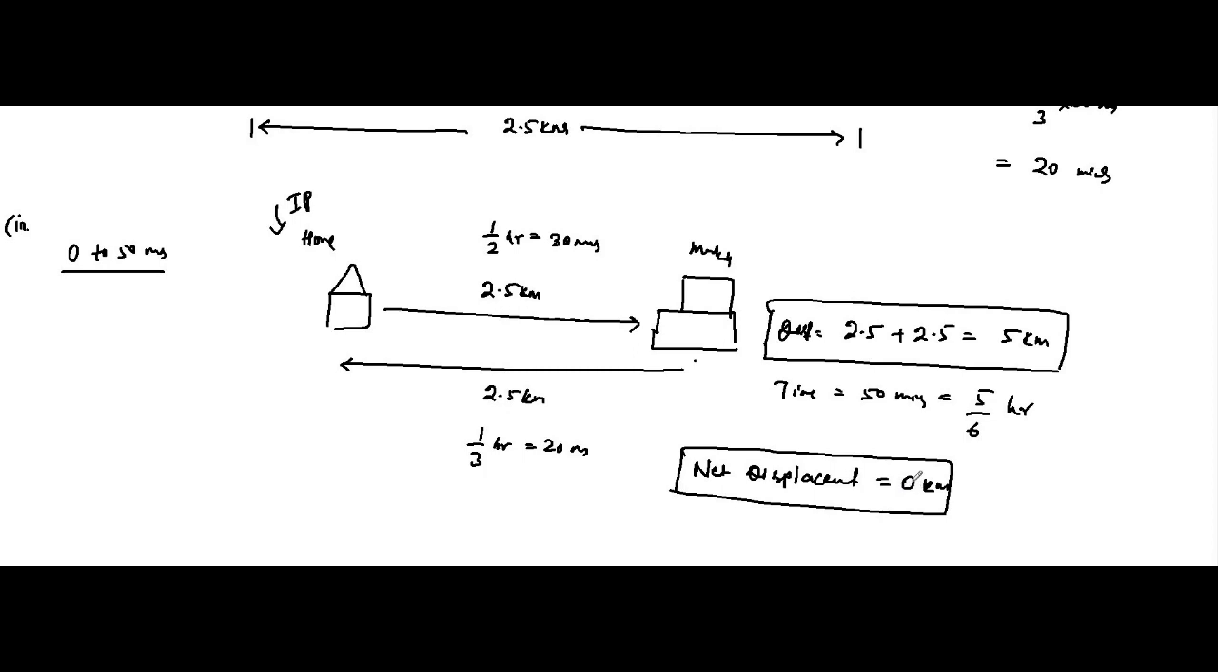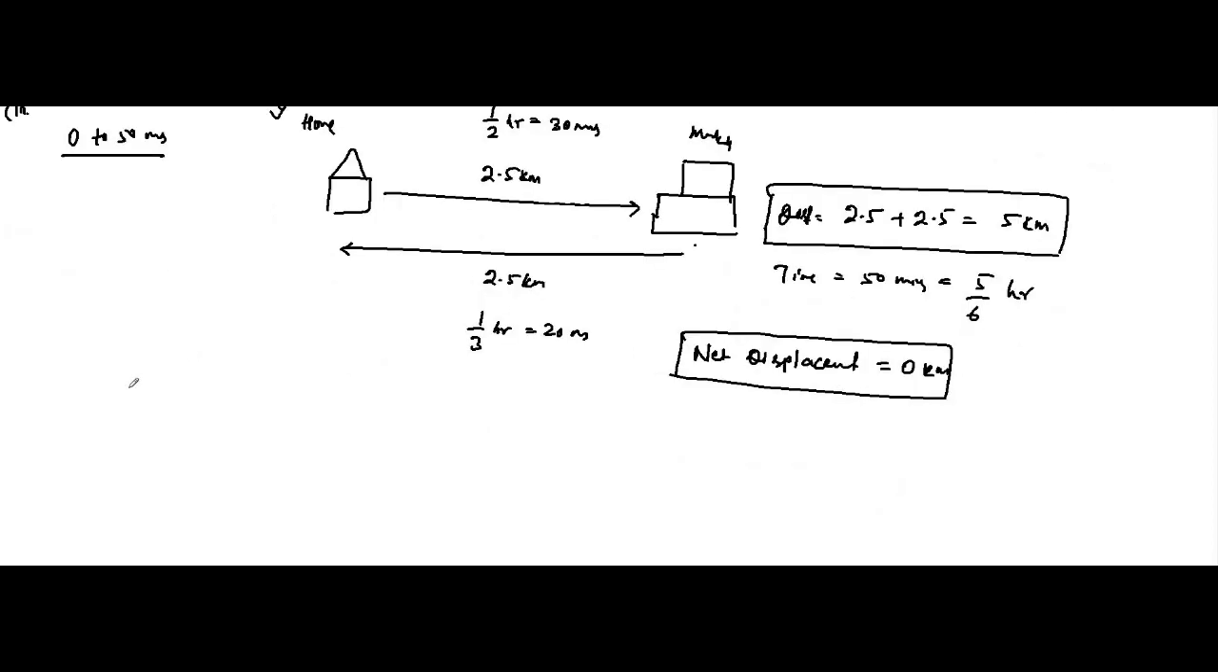So here, average velocity will be equal to net displacement, 0 kilometers. Even though time is there, in that phase it is 0 kilometers per hour. Okay, that is the average velocity.